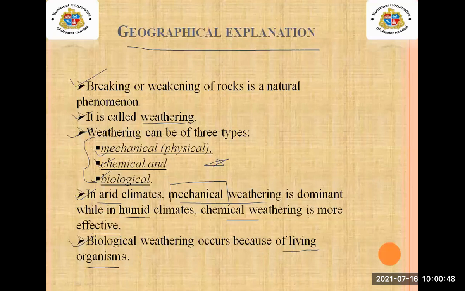This was about the three types of weathering with a few meanings, but we are going to learn in more detail with examples. Through a small activity also, we'll be able to learn these three types of weathering easily. Let's move on now.